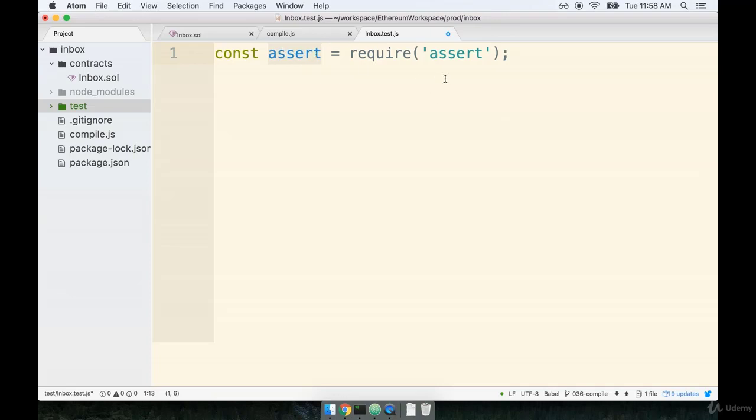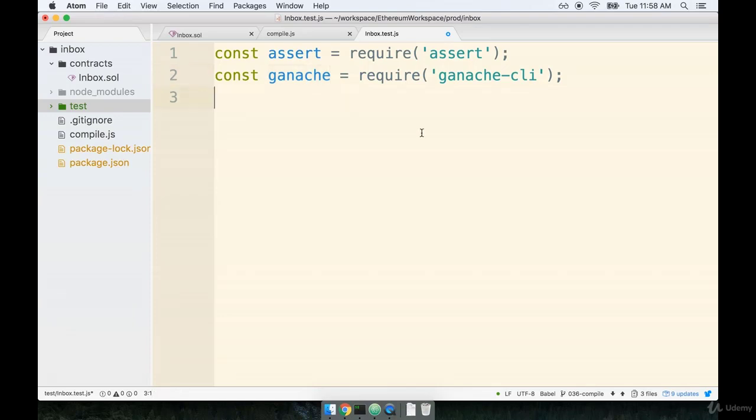We'll get a lot of experience with assert very shortly, so we'll come back to that topic. The next thing we're going to require in is Ganache, or more specifically, the Ganache CLI. So we'll say const ganache = require ganache-cli, like so. Again, this is going to serve as our local Ethereum test network. As soon as we start to actually make use of this thing, I think you'll have a better sense of what it's doing for us. So let's just hold on to that for now as well.